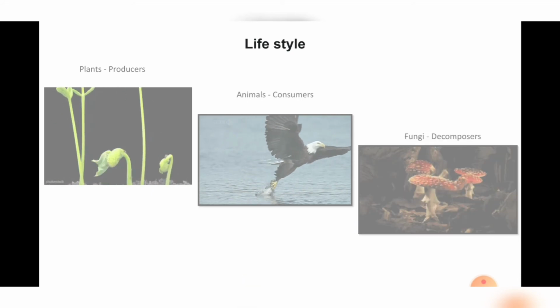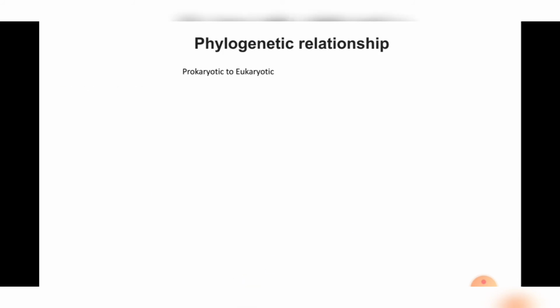And the final, fifth criterion for classification that Robert Whittaker considered is the phylogenetic relationship. Phylogenetic relationship plays a very important role. What do you see here? Yes, these are prokaryotes.